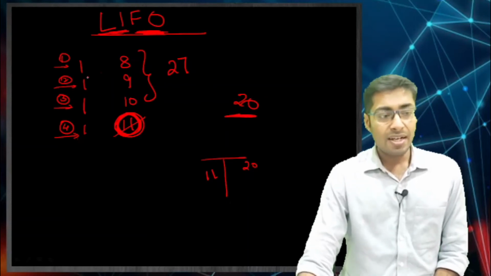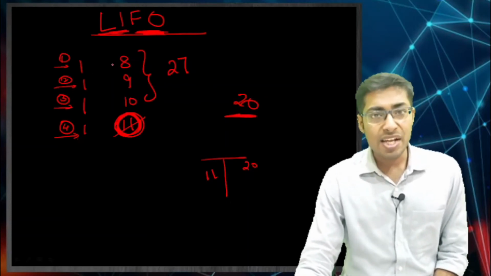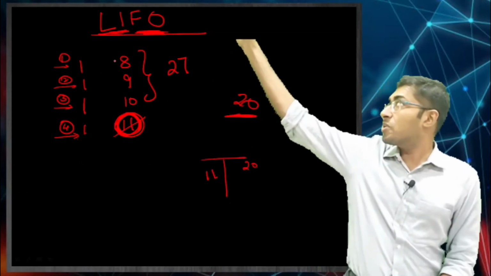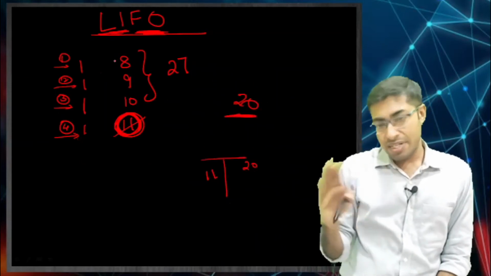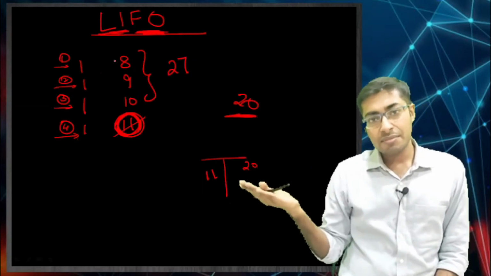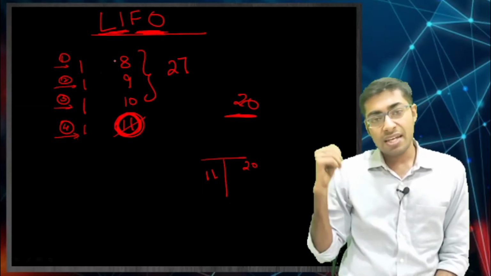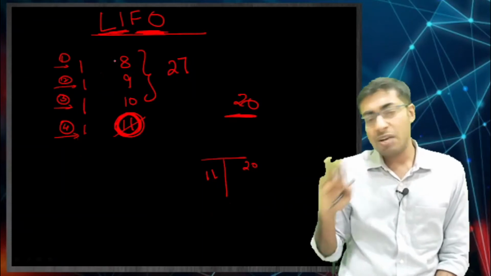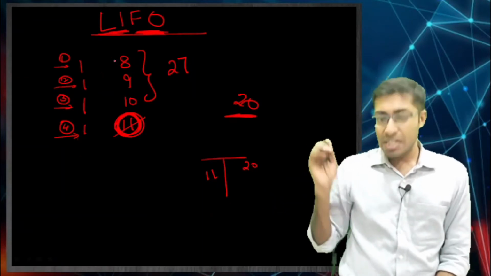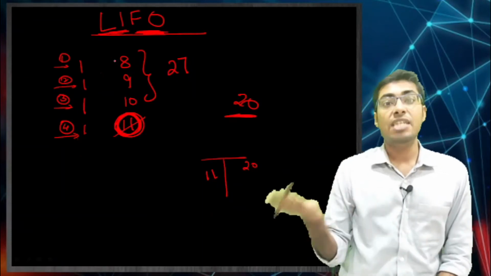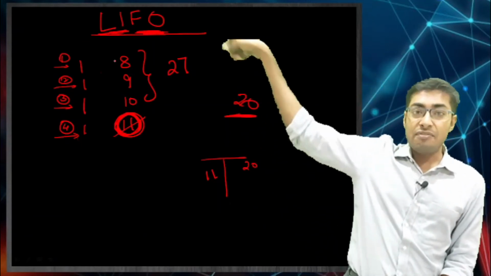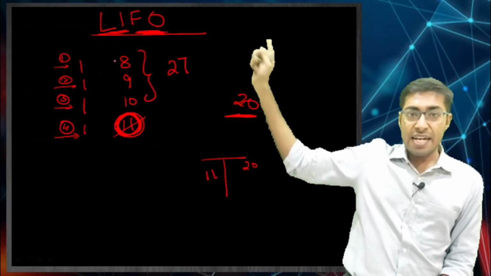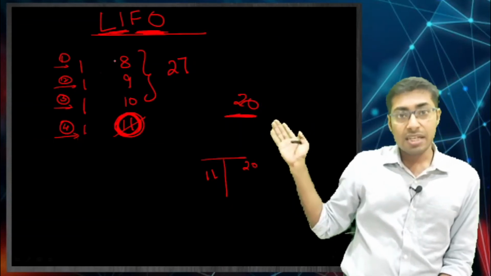Just see over here, when can you see there is inflation over here? See, the prices of the goods keep on rising. What is inflation? When the goods prices keep on increasing, be it metal or agricultural produce or crude oil, whatever. When the prices keep on increasing, we say there is inflation in the market, and over here also don't we see that there is inflation? The price was 8, 9, 10, 11, just see there is inflation.